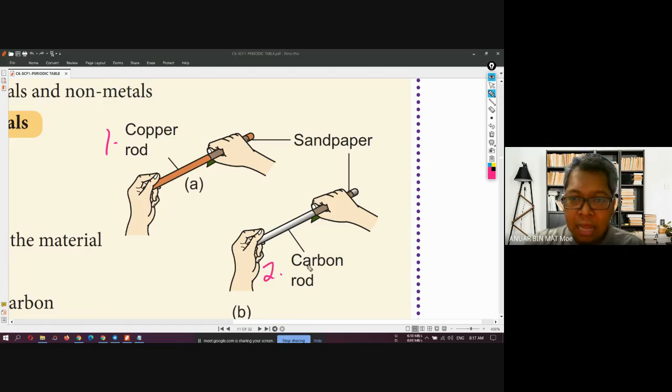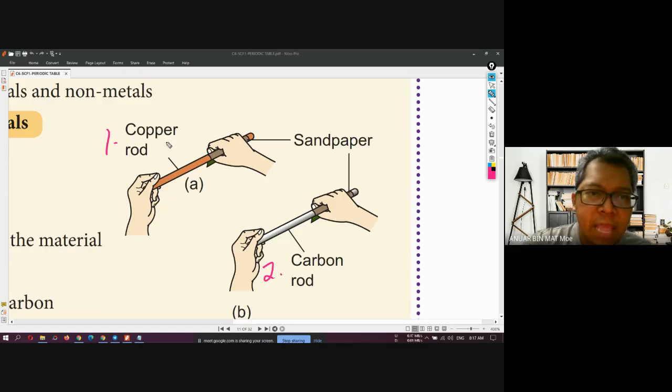And then the carbon rod is non-metal. That's why first you need to identify, or recognize, which substance is metal and which substance is non-metal.